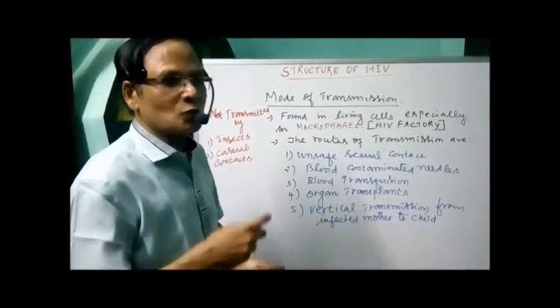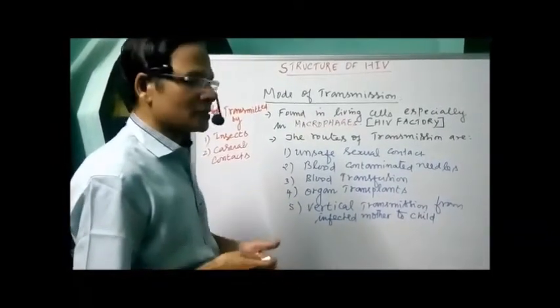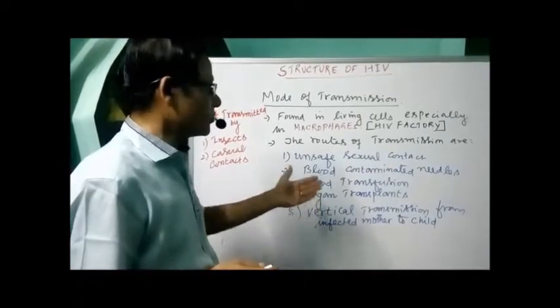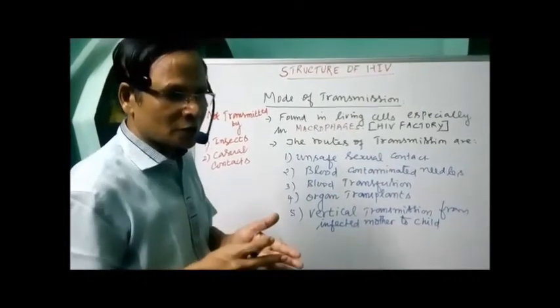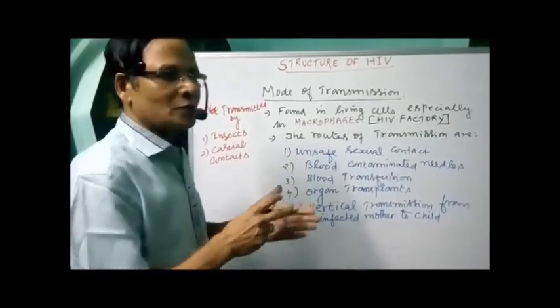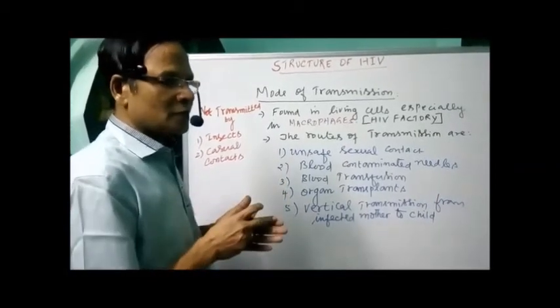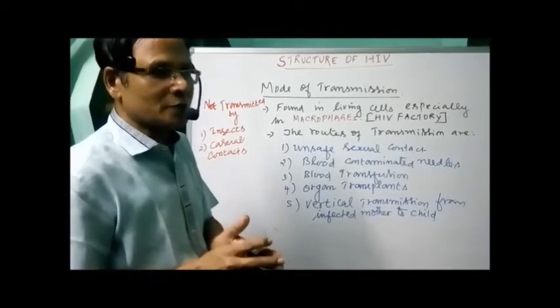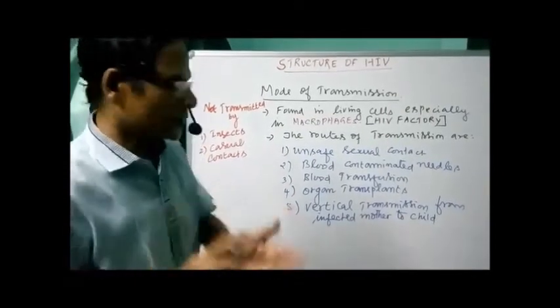It's a rare method. That's called vertical transmission, from one individual to another of the same species, from one generation to another.